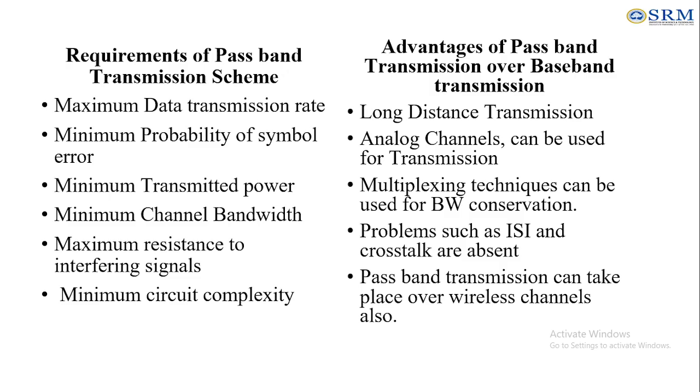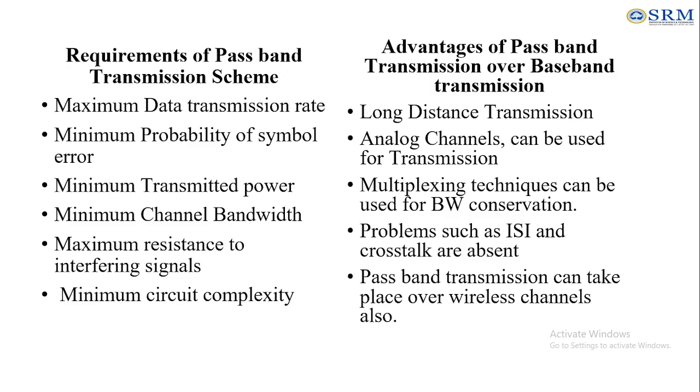The main requirements for the passband transmission system are: we can obtain a maximum data transmission rate, as well as the minimum probability of symbol error, and we utilize only minimum transmitted power and require only a minimum channel bandwidth. Here we will have maximum resistance to interfering signals. The circuit will also be less complex, so we can say minimum circuit complexity. These are the main requirements, the reasons which make us go for the passband transmission scheme.